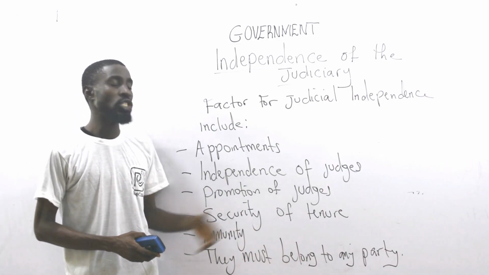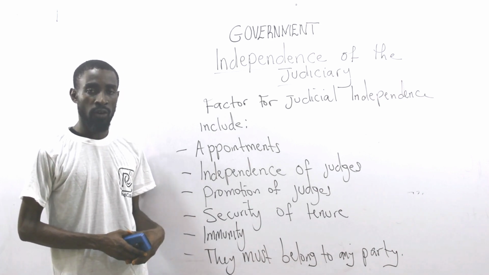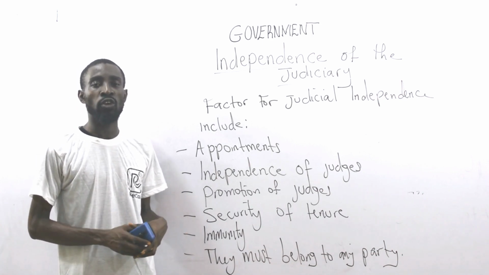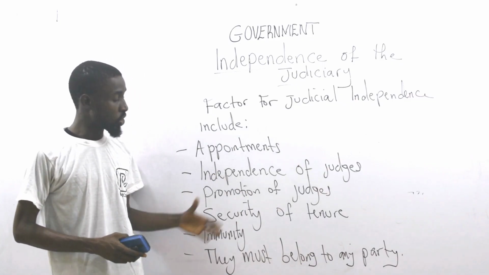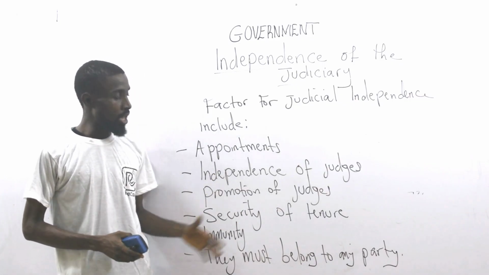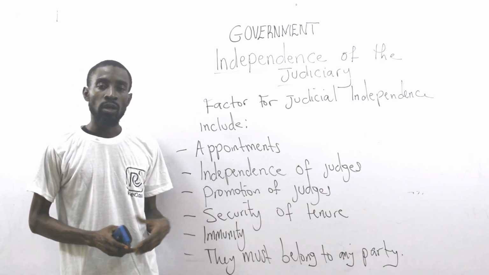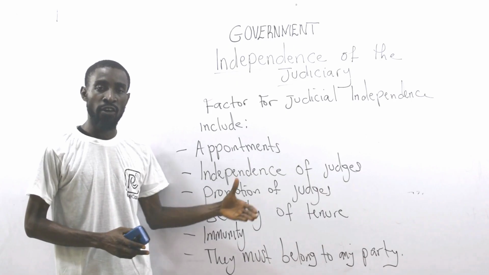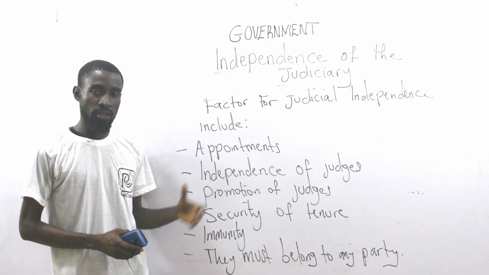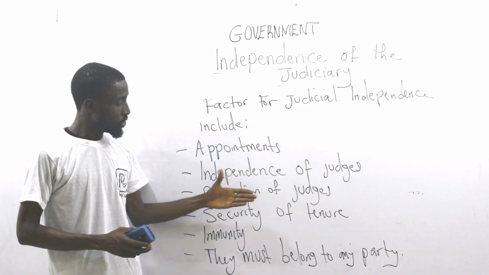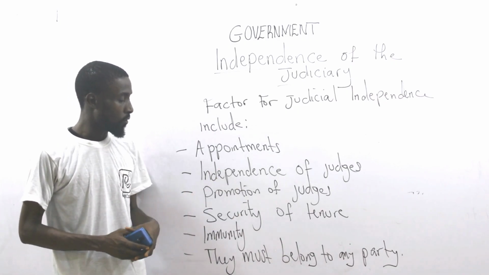Then we talk about security of tenure. The judge should have security of tenure, all right? And the tenure of office of the judge should strictly be controlled by the National Judicial Commission. Because if it is under the control of the executive, and the chief judge, for example, delivers a judgment that is not in favor of the executive, he or she can be fired. That is the more reason why the judge should be secured in terms of tenure and all of that.